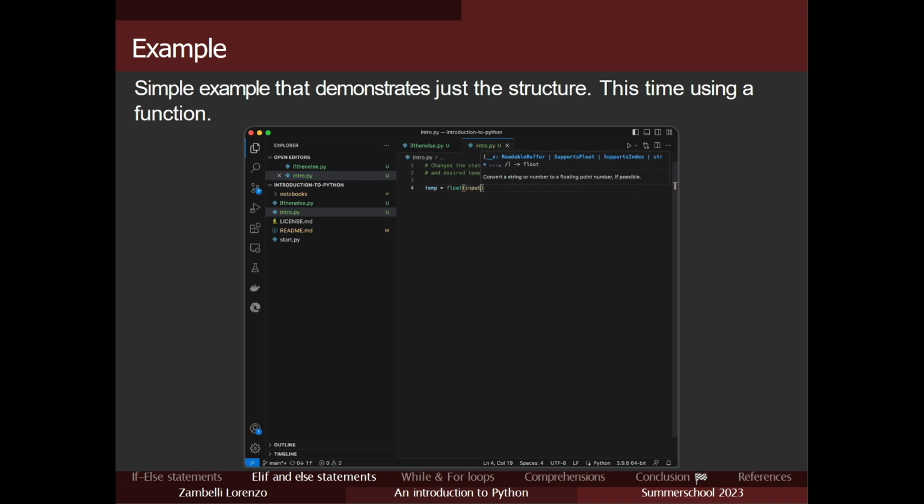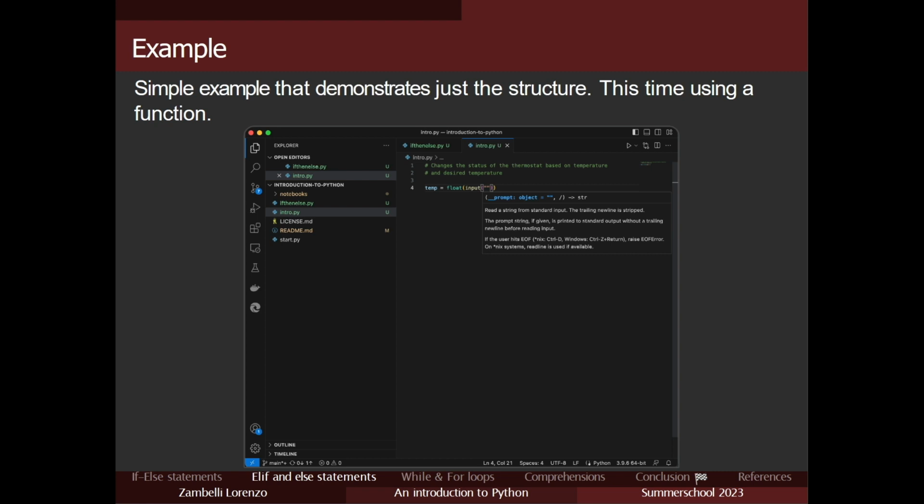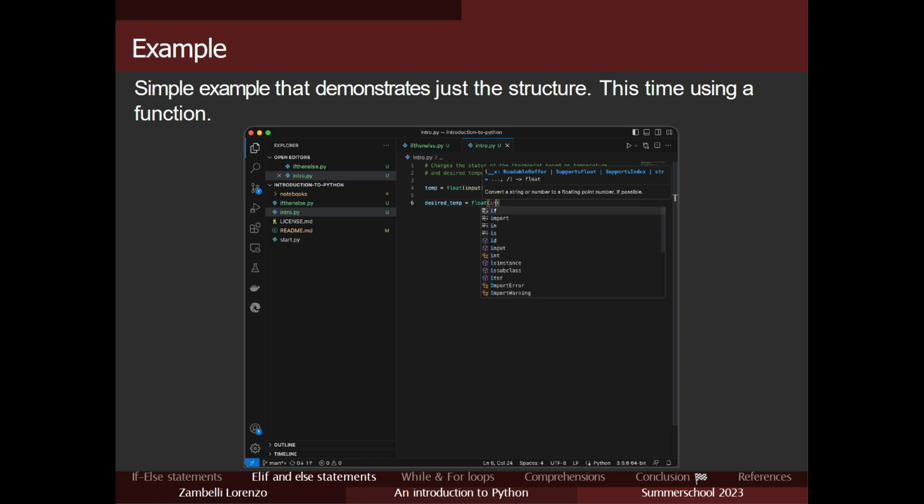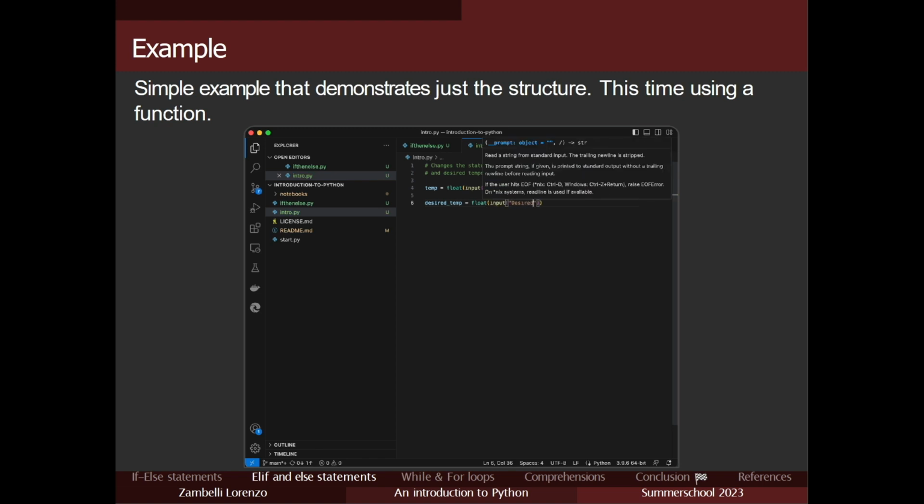So let's call the temperature float input temperature, which is the temperature we are in now. And then, okay, ask for the desired temperature, which is our preferred temperature that we want. Again, we want a float variable input because we want to ask the user for the desired temperature. Yes, let's write.